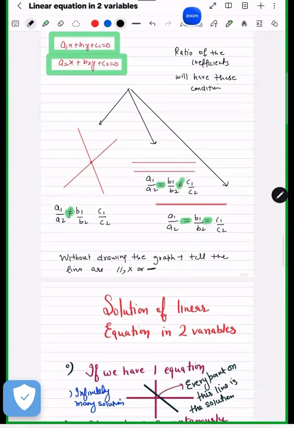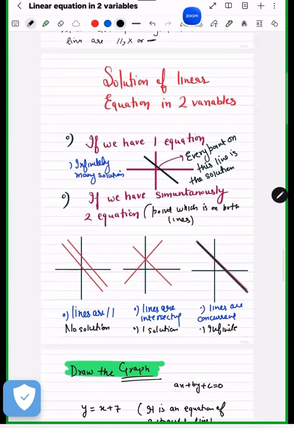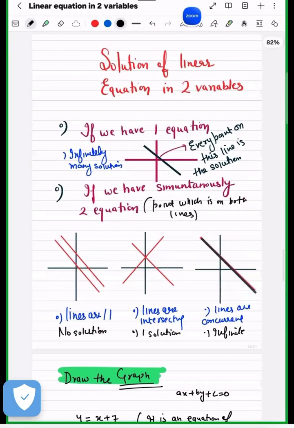Now, solution of linear equations in two variables. How many solutions will be there? If we have one linear equation, every point is a solution, so there are infinitely many. And if we have a pair of linear equations, two lines together, the solutions are those points which lie on both the lines.